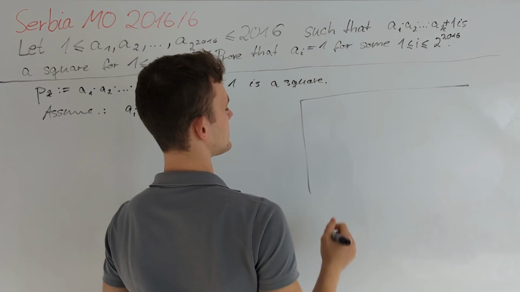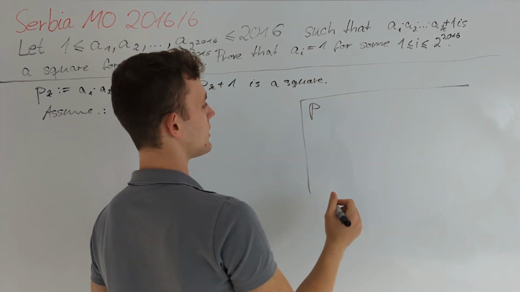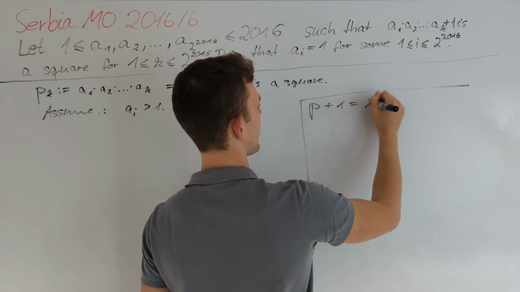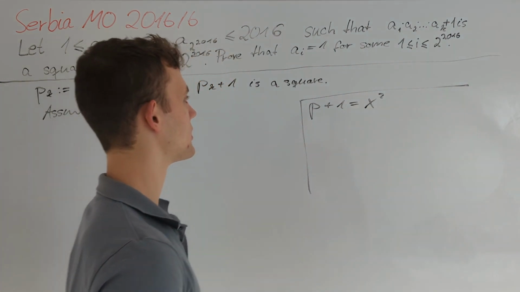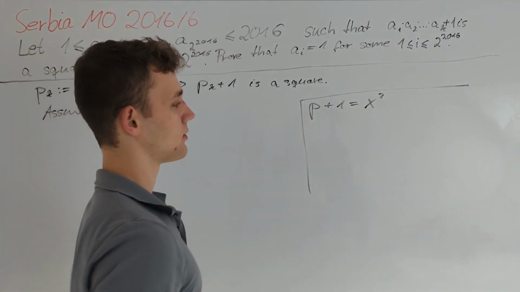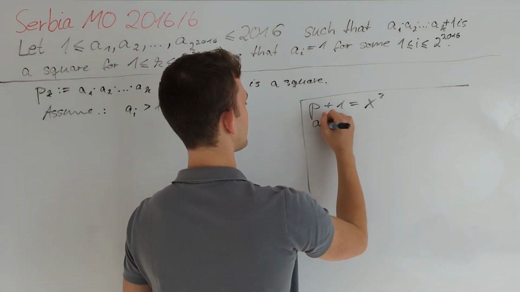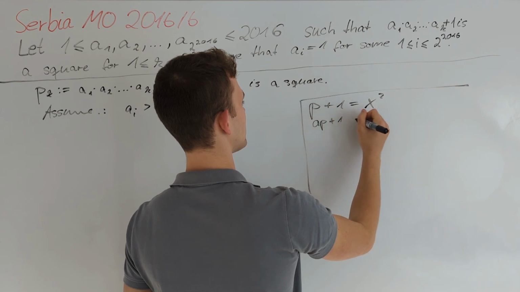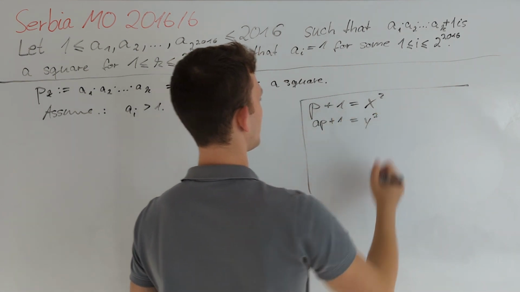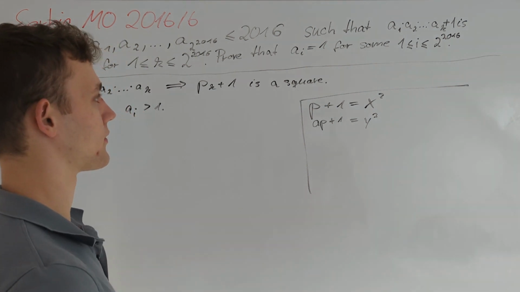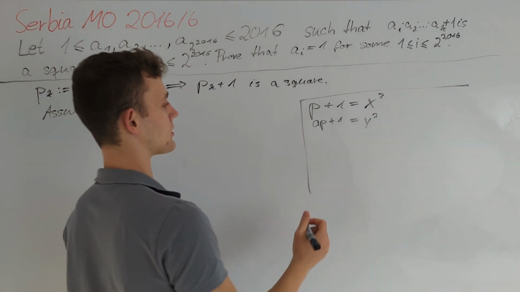Let's consider some integer p such that p plus 1 is x squared. Furthermore, we introduce an a, which should represent those ai's, and then a times p plus 1 is equal to y squared. Now, we would like to have an easy counterexample. Of course, this is going to fail, otherwise this problem is not true.